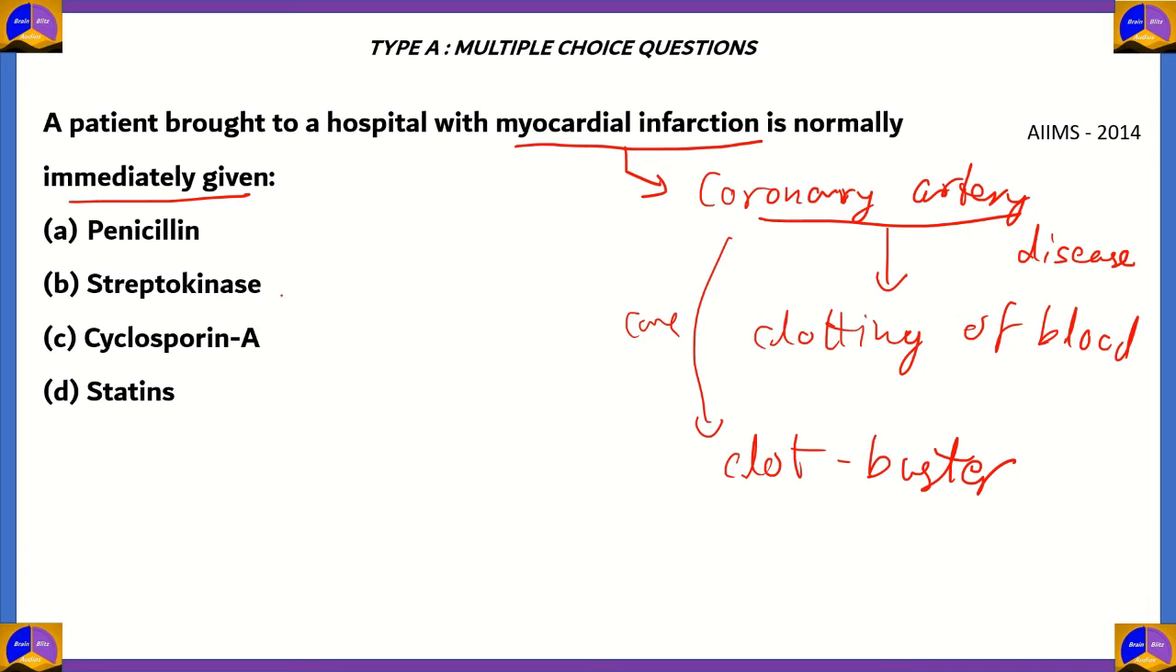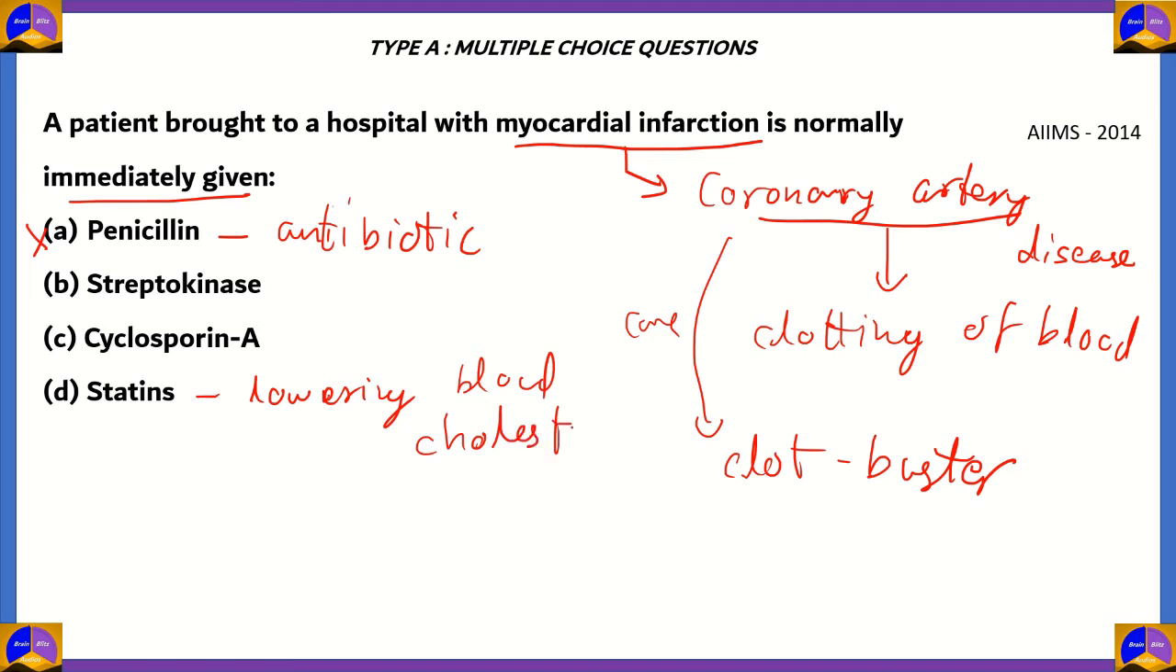If you look at option A, penicillin is an antibiotic. So therefore option A is incorrect. If you look at option D, statins are used for lowering blood cholesterol as well as other levels of cholesterol, but they're not directly involved in removing clots. So even though clots are made out of fats and stuff, statins are not given because statins do not remove the clot immediately. They work slowly. So option D is incorrect.